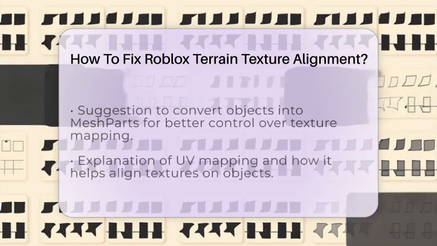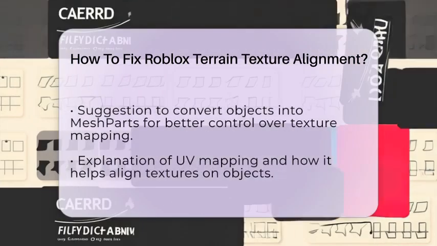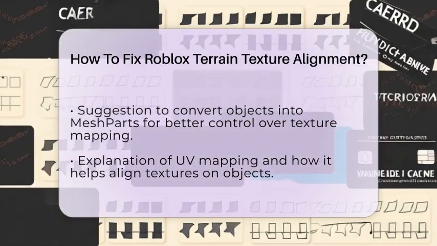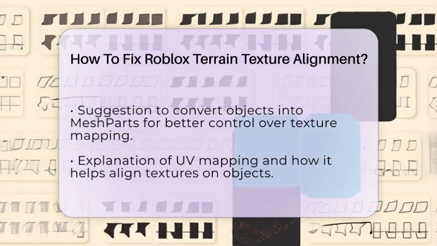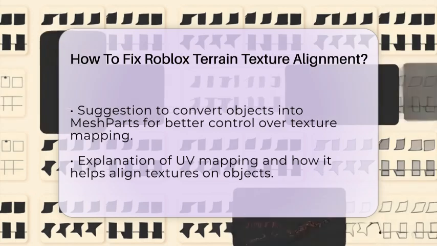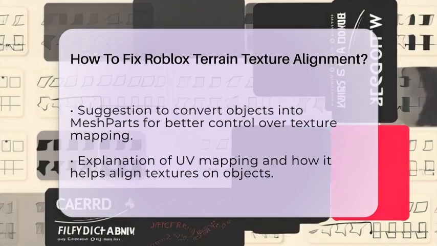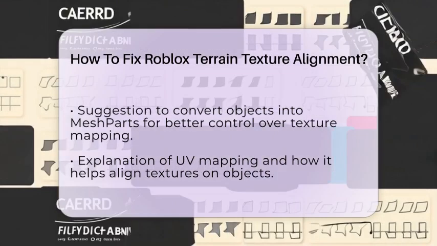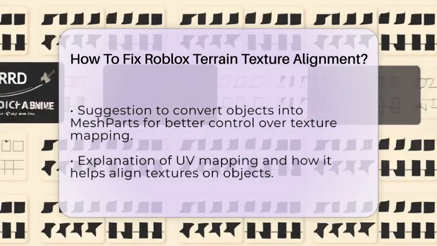Once your images are aligned, use the Terrain Editor's Paint tool to manually adjust textures. If you see areas where textures don't match or look off, select the Paint tool and carefully paint over those spots with the correct texture. This allows you to fix small misalignments without re-importing everything.